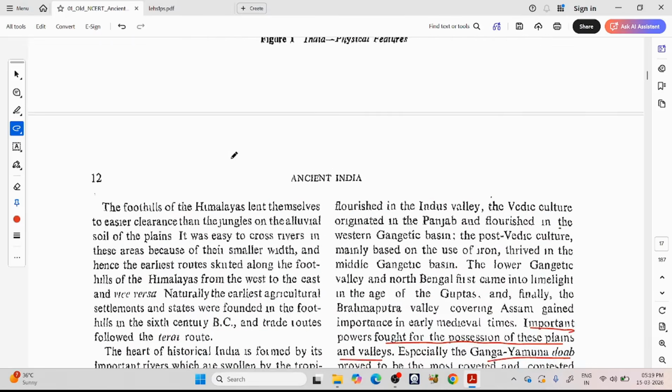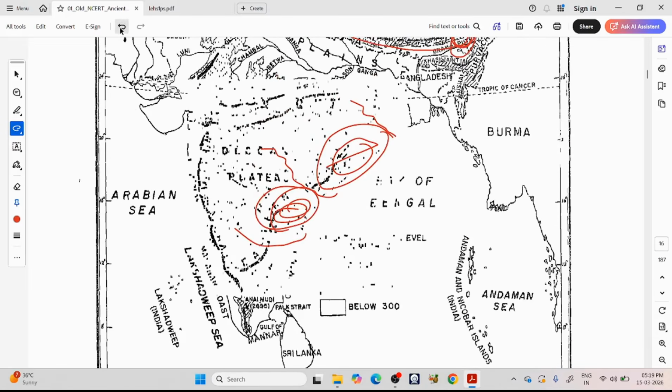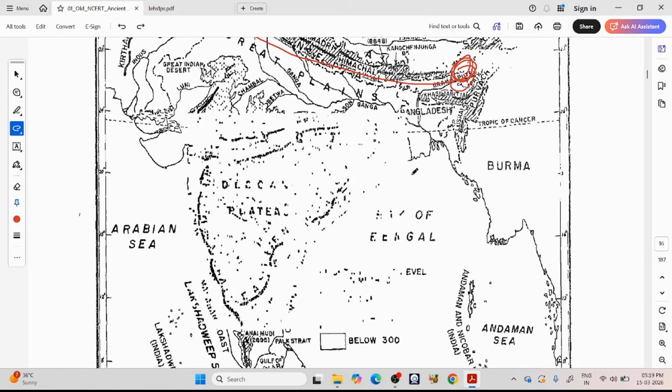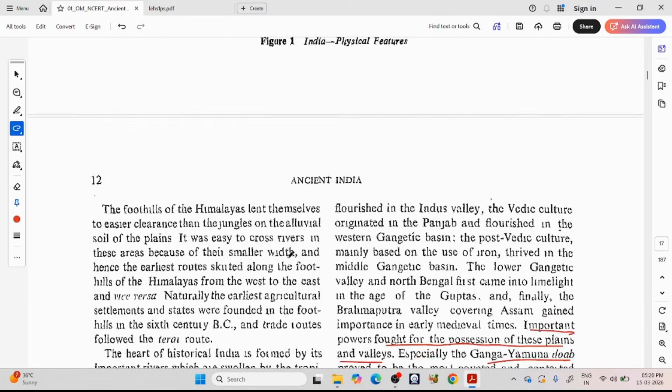And now they are saying during the time of the Christian era. What is the Christian era? There is no hard date, but it is generally believed that Jesus Christ was born in first AD. So the most accepted moment of birth of Jesus Christ is seen as the starting of time. From that moment we start counting time forward. Before that we count backward, like BC. So from first AD, it is roughly the Christian era. Around this Christian era, the Godavari river and the Krishna river started becoming famous. Okay.